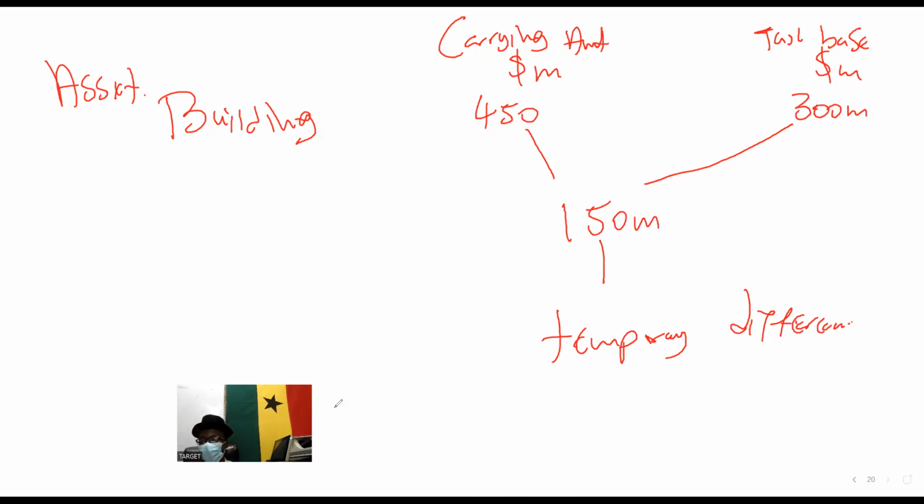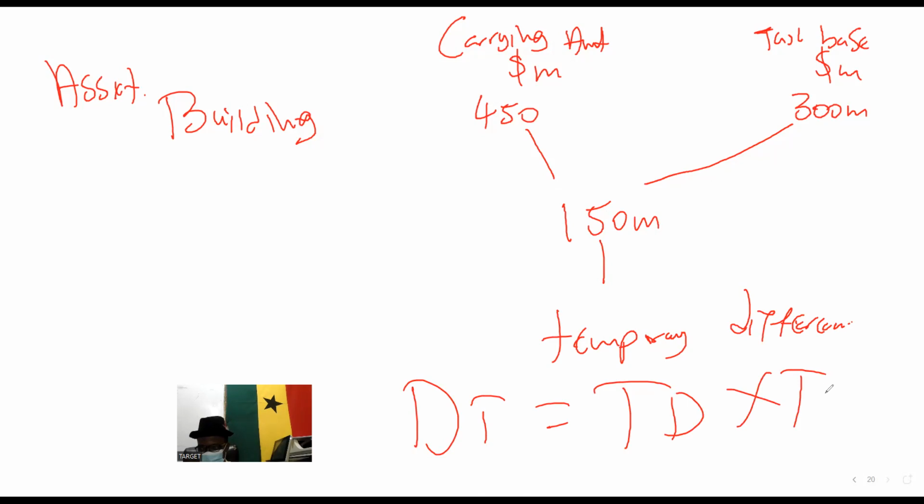So at the end of the day, to get the deferred tax, it is equal to the temporal difference times the tax rate. That's all. So if I multiply this by, let's say, 25% as the tax rate, I get my deferred tax provision. So take notice, we barely have 9 to 10 minutes more. Let's go.